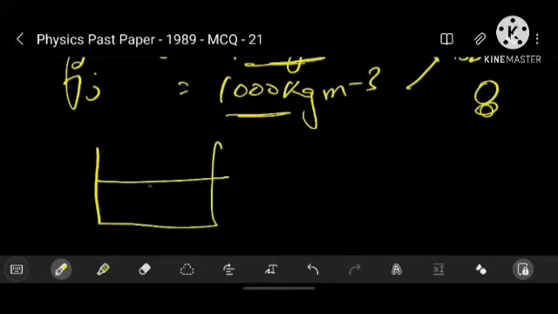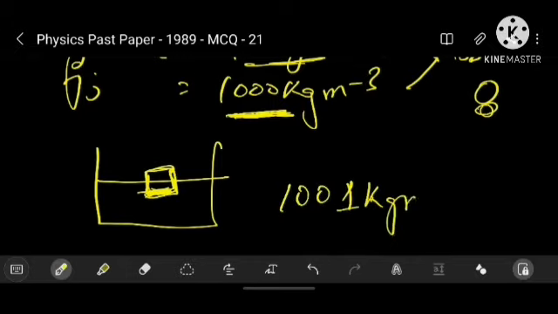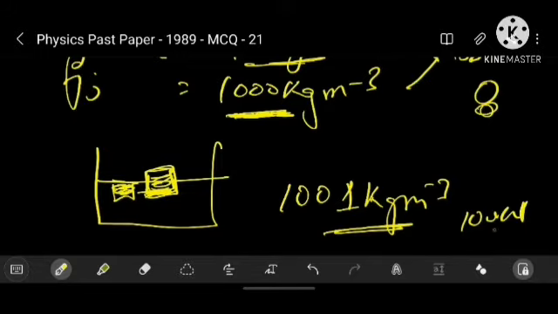Okay, so we got ice floating in the water. In order to make this floating ice cube submerge or sink under the water, its density has to exceed the density of the water. For instance, water is 1000, so the ice cube has to be at least 1001 kilogram meter minus 3 to sink. If it is 1000, equal to water's density, it is suspended but wouldn't sink. So in order to sink, its density has to be even a point more than 1000 kilogram meter minus 3.